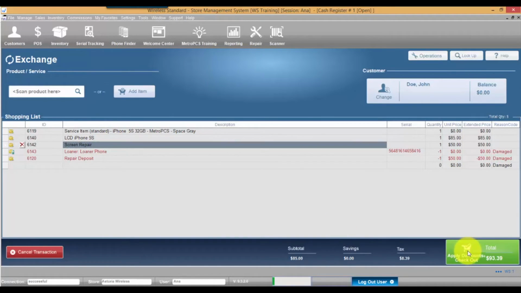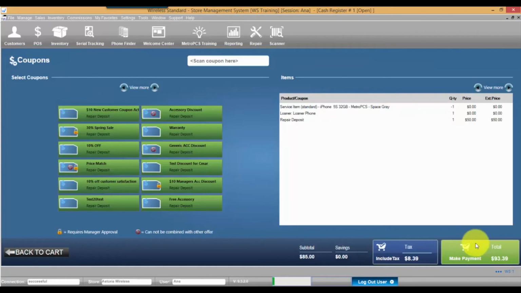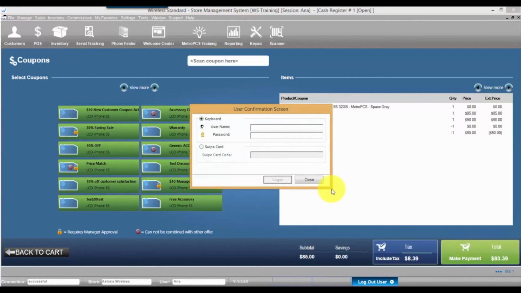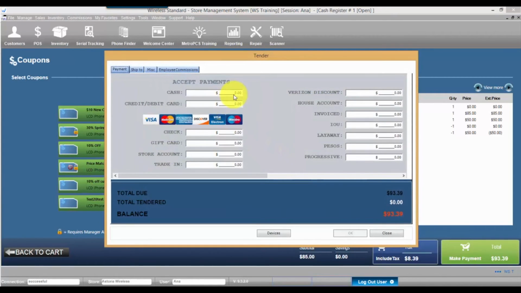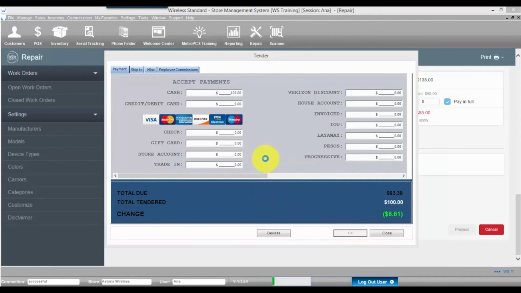Now you may tender the transaction. Print out the sales receipt that will contain all the work order details.